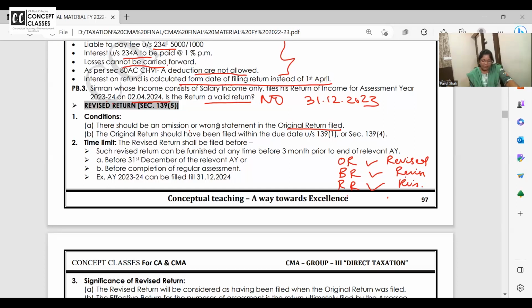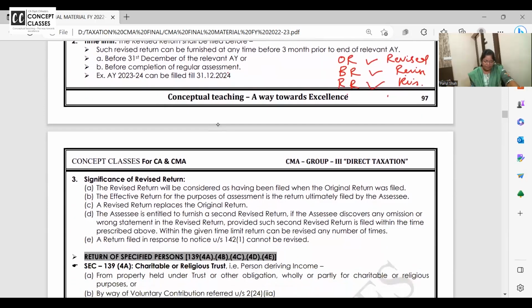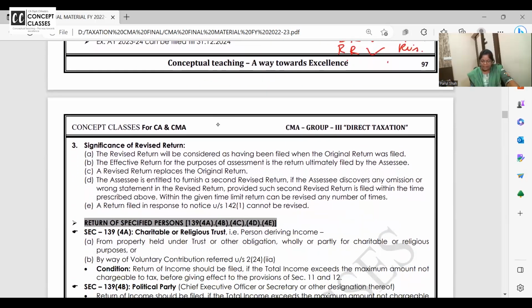Revised return shall be filed before 3 months from the end of the assessment year, that is December, or completion of regular assessment, whichever is earlier. Revised return will be considered as having been filed when the original return was filed. Effective return for the purpose of assessment is the return ultimately filed. Revised return replaces the original return. SSC is entitled to furnish a second revised return if SSC discovers any omission and all.